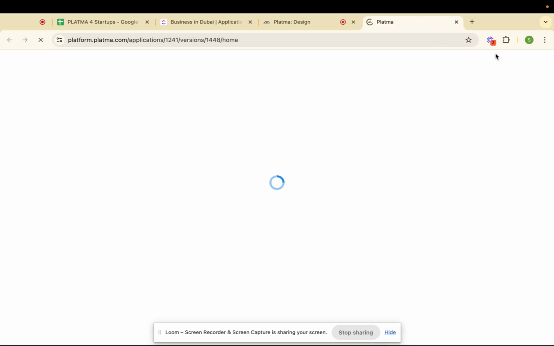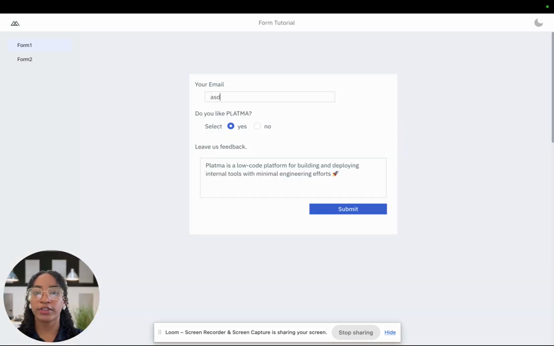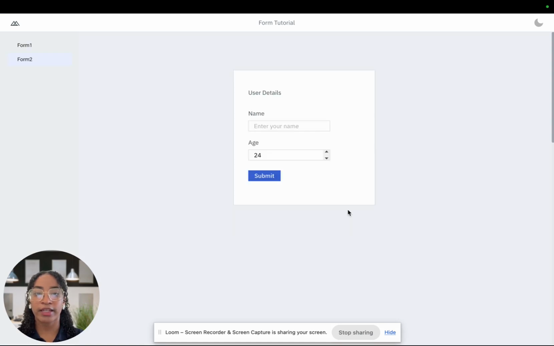Now let's preview our application. So after user fills email, yes or no, and leaves a feedback, when they click submit, you can see it went to the second form. And just like that, you've built your first application.